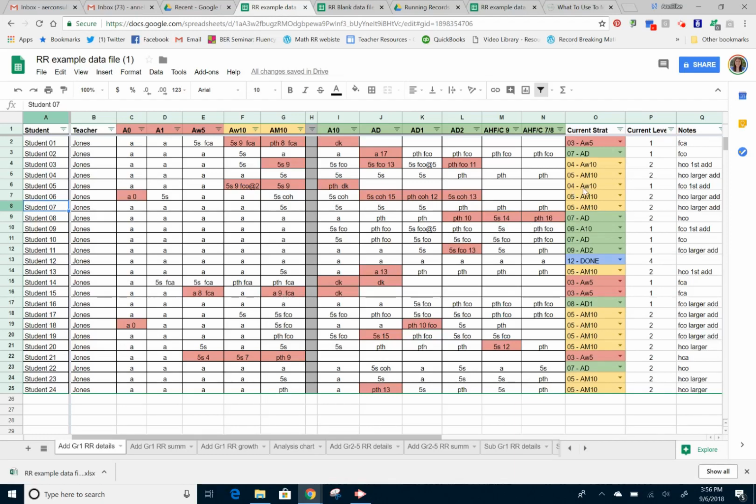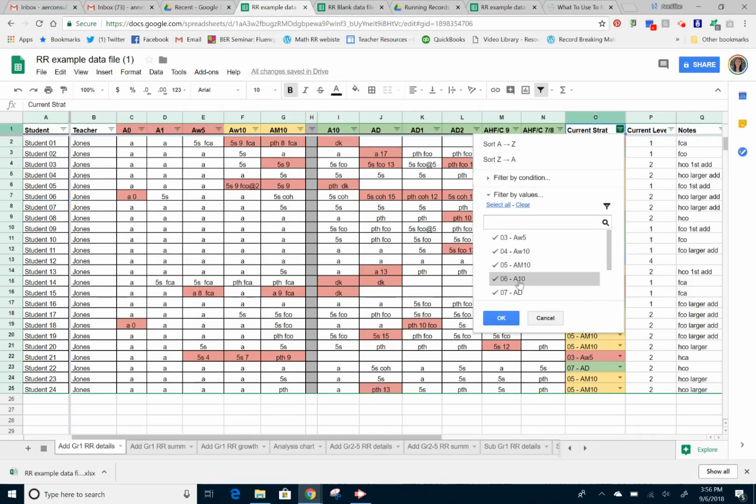Let's say that I only want to filter out and see just the kiddos that need, let's say, doubles. Any of these values down below that they have for that column, you're able to choose and select the only ones that you want to see. Now, it will not delete the data of everyone else, but it will keep all the data in there, but you're only going to be seeing it and being able to print just those particular ones. So let's say I wanted a listing of all the doubles kids.